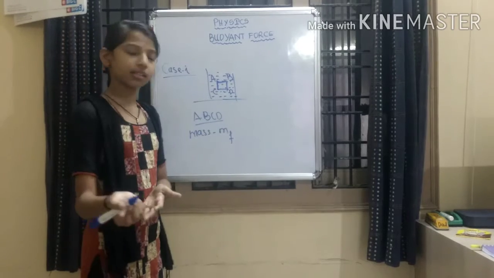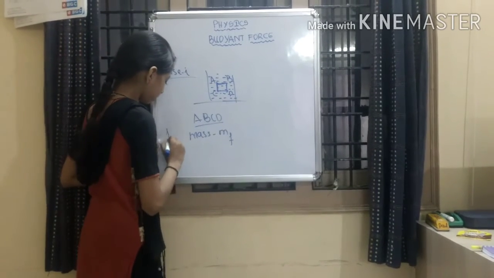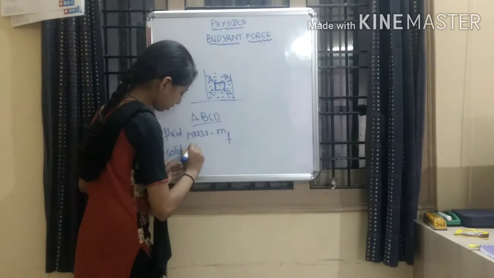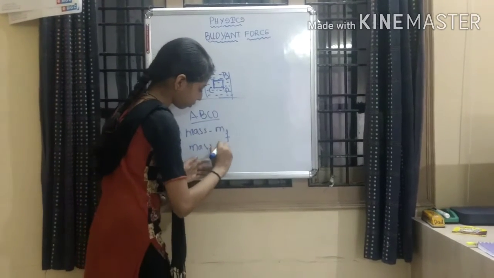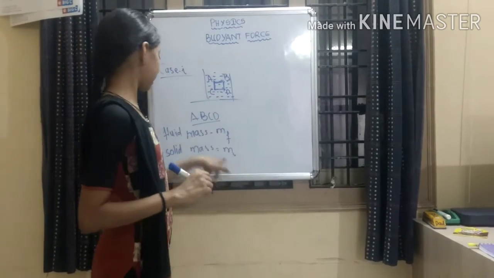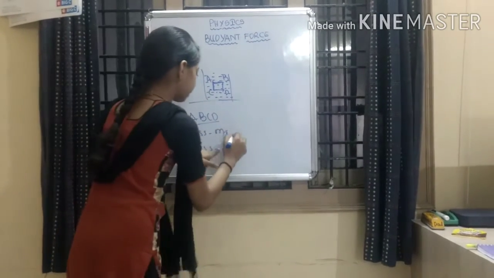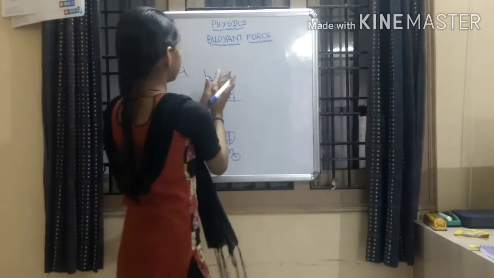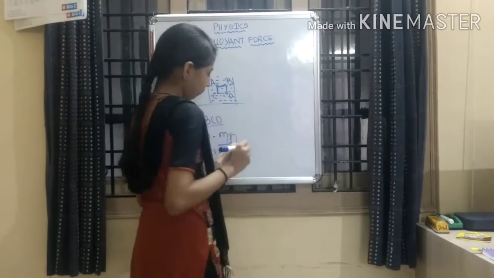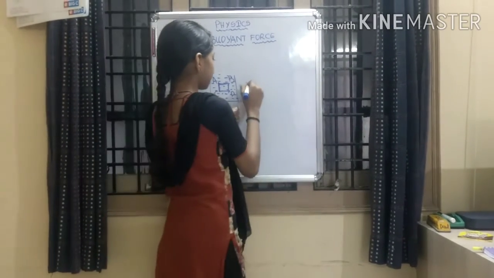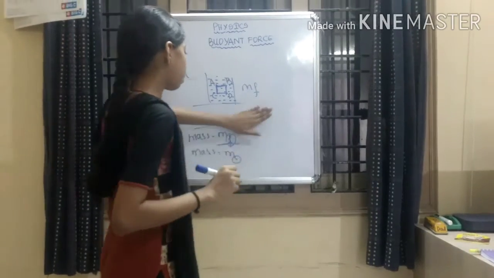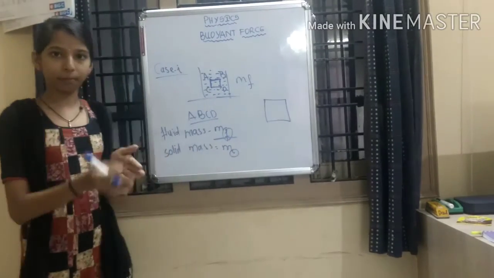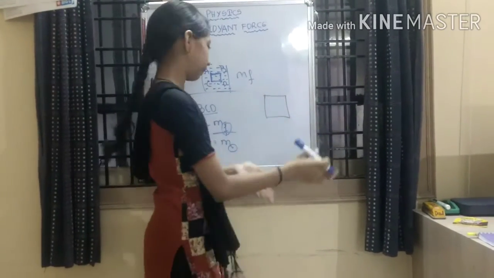In the fluid case, the mass is denoted by mf. In the solid case, the mass is equal to ms. F is nothing but fluid and S is nothing but solid. So, this has a mass called mf. I took a part out of the fluid.